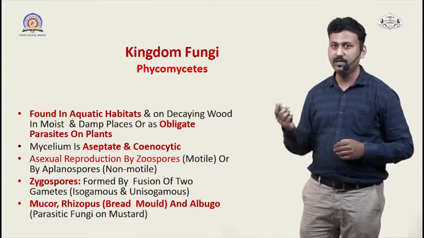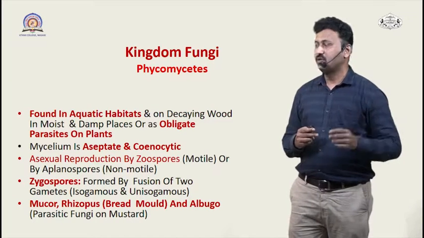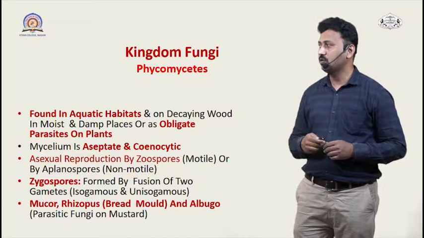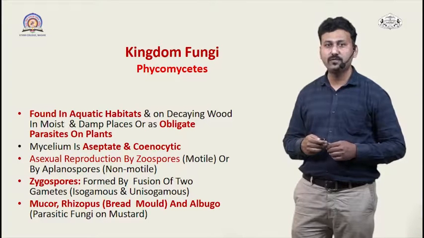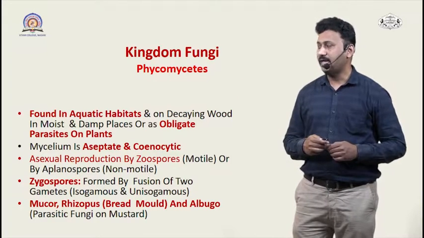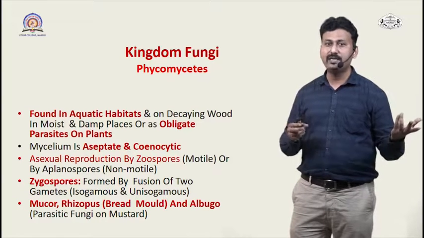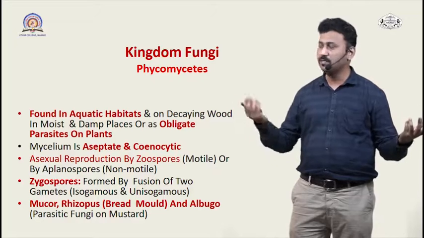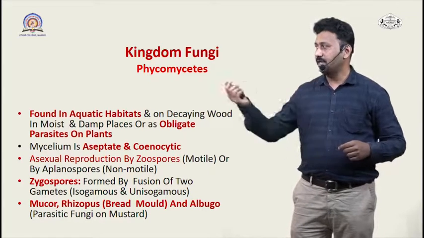So this is a peculiar feature of them, and two types of spores are produced: zoospores, which are motile in nature, and non-motile spores, which are called aplanospores. These zygospores are formed by the union of gametes. So these gametes can be of two types, isogamous or anisogamous. And if we see the examples of these